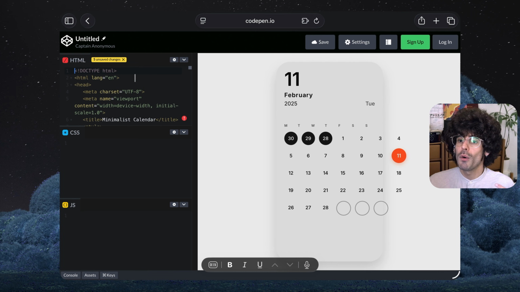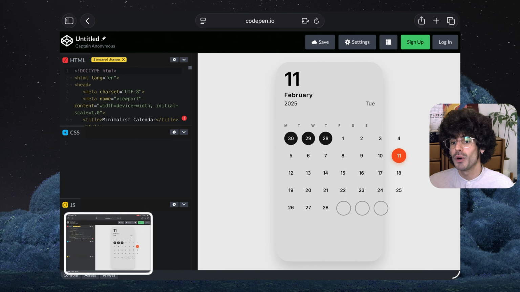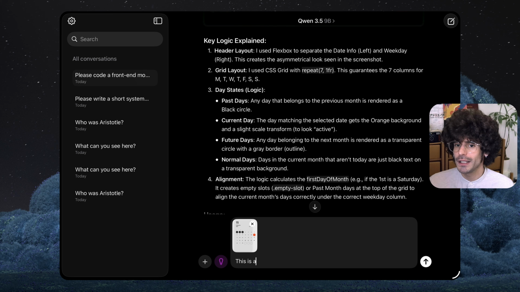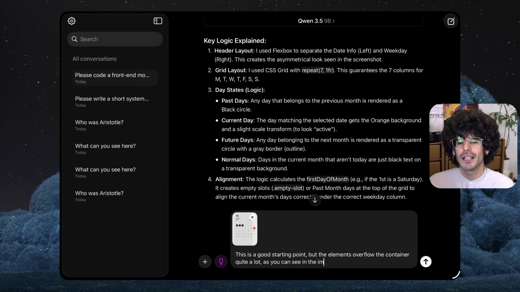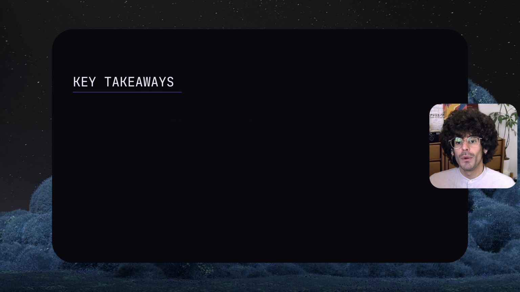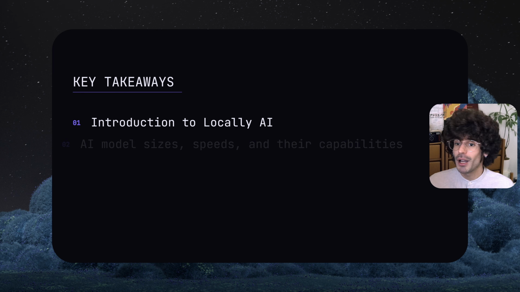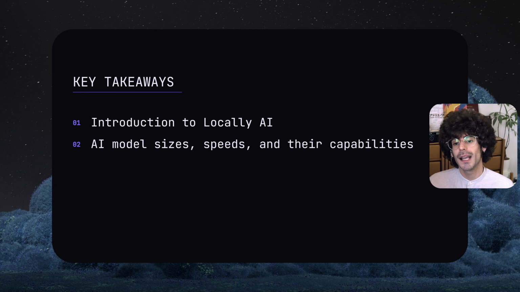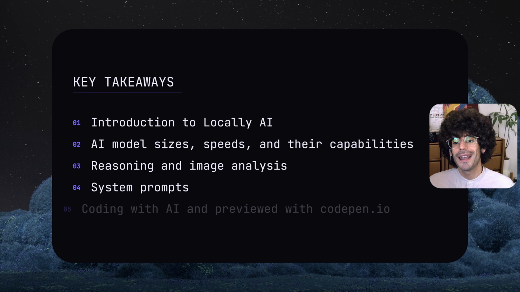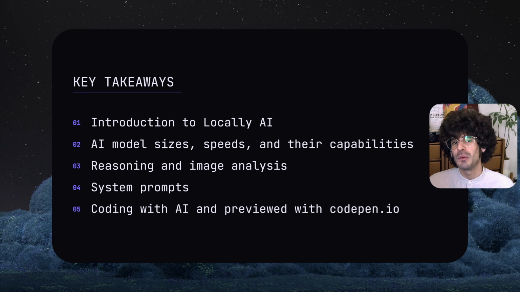From here you can go back to the chat and tell the AI what to fix, or take a screenshot and explain why it doesn't fully work yet, so the AI can fix it incrementally. But for now, let's quickly summarize what we've learned in this tutorial. We've introduced the Locally AI app for Mac, iPad and iPhone. We've learned about AI model sizes, speeds and their capabilities such as reasoning and image analysis. We've explored system prompts and how they can impact and optimize our outputs. We've even started coding with AI on the iPad and previewed it with CodePen.